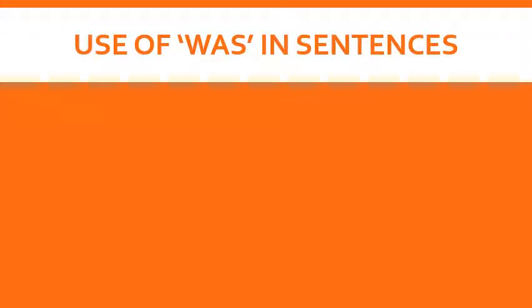Use of was in sentences. तो सेंटेंस में हम वॉज का यूज कैसे करने वाले हैं? I am just going to discuss with the examples. Here I am going to give you positive, negative, interrogative sentences. If you have seen my previous video on is, am, are, there also I shared positive, negative and interrogative sentences, examples of these three types, so you will be able to make sentences properly and easily in your own language.